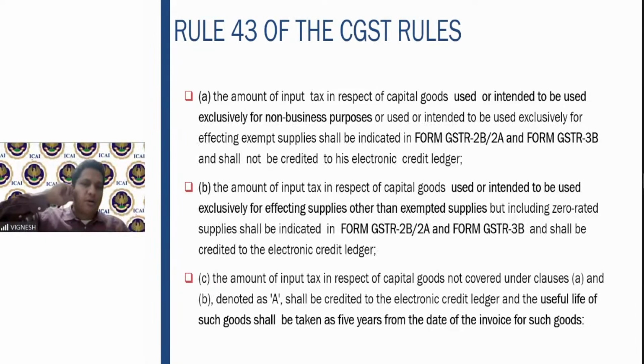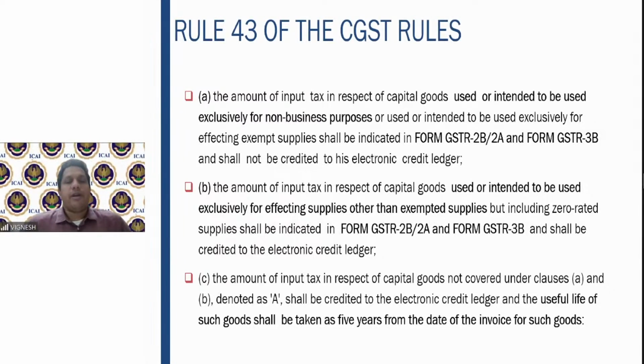Second, the amount of input tax for capital goods used or intended to be used for effecting supplies other than exempt supplies, but including zero rated, you take in 2B and 3B and also credit to the electronic credit ledger. So these two you have to do first. For non-business purpose, don't take it to the electronic credit ledger. For exclusively taxable supplies, you take it in the electronic credit ledger.